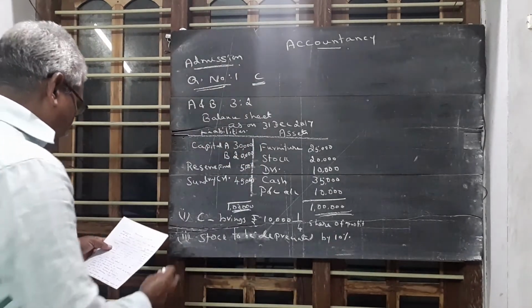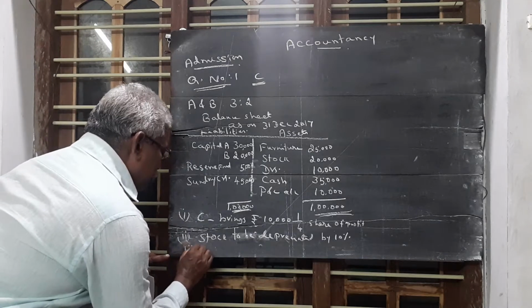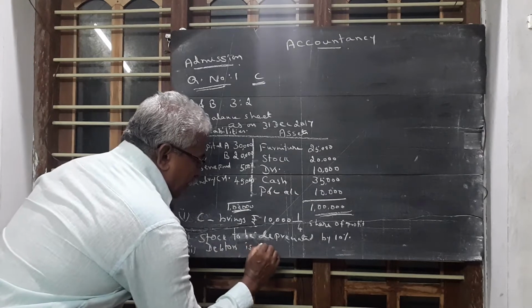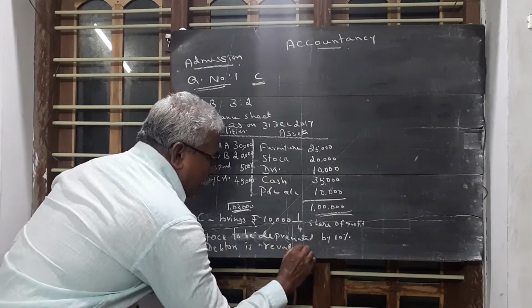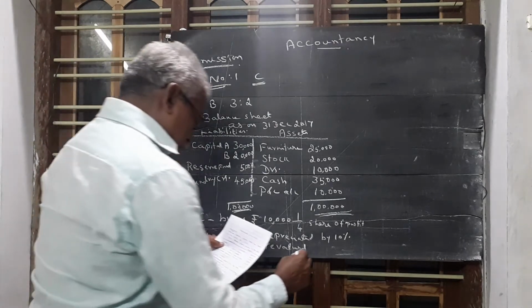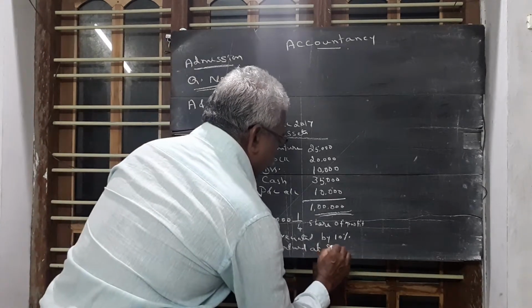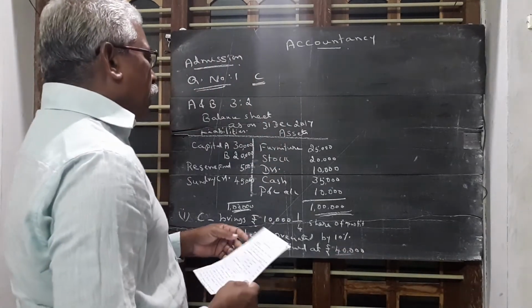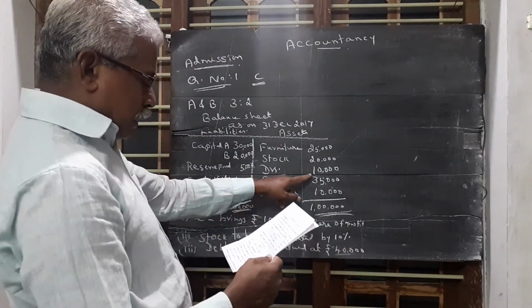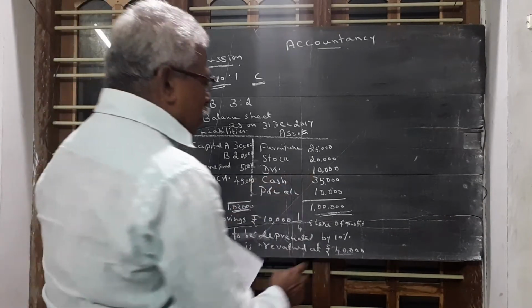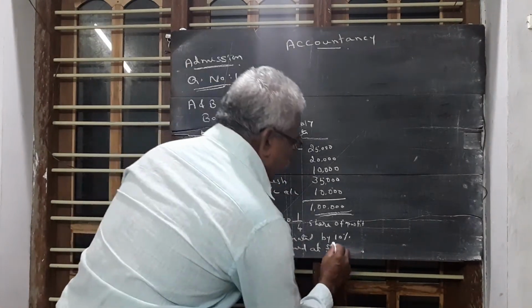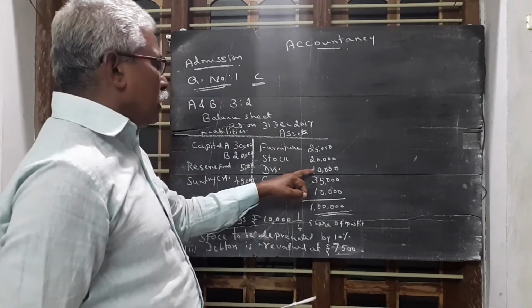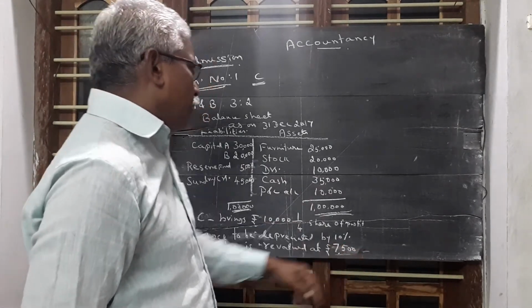Then point number 3, debtors is revalued at rupees 7,500. Previously, debtors value is 10,000. Now debtors is revalued at rupees 7,500.